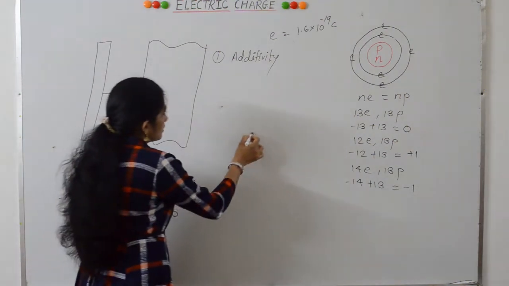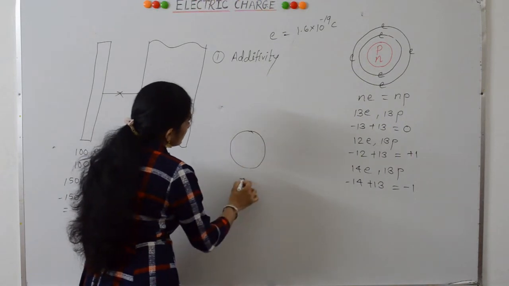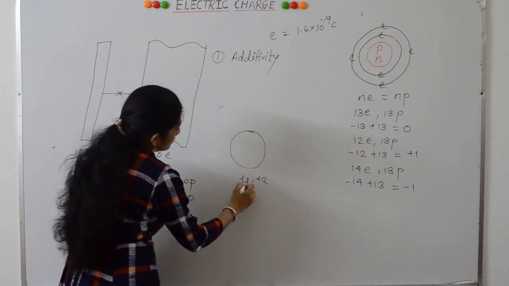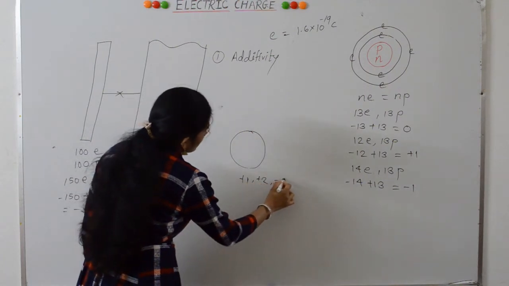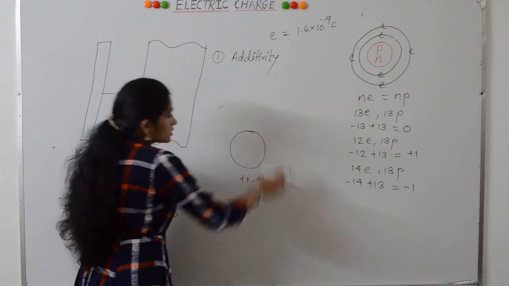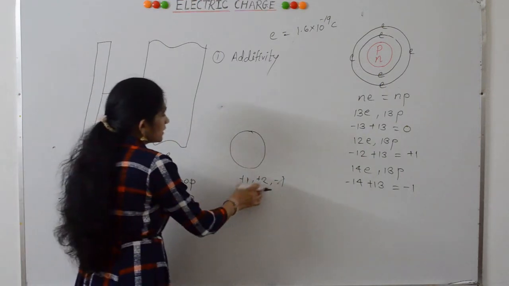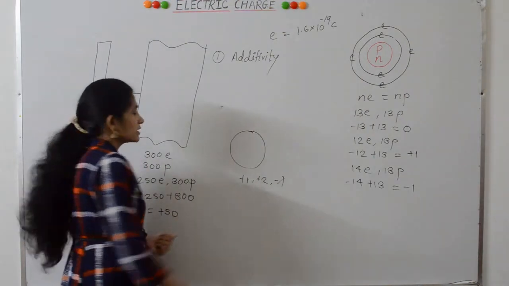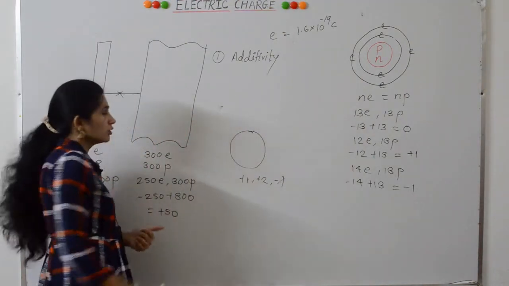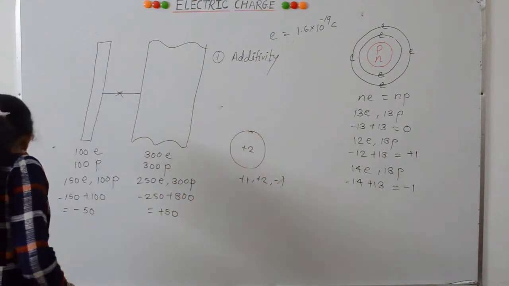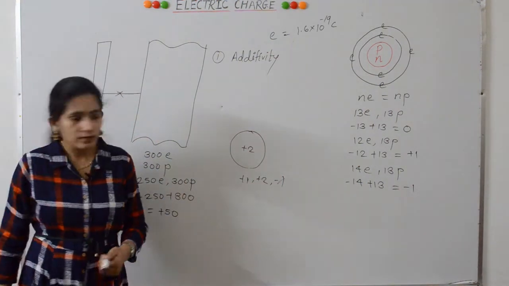For example, suppose this body is given plus 1, plus 1, plus 2 and minus 1 charge. Then what is the charge on this body? The total charge will be found by adding these charges. Plus 1 plus 2 is plus 3, plus 3 minus 1 is plus 2. Means total charge will be plus 2. In this way, we can directly add charge like how we add numbers.